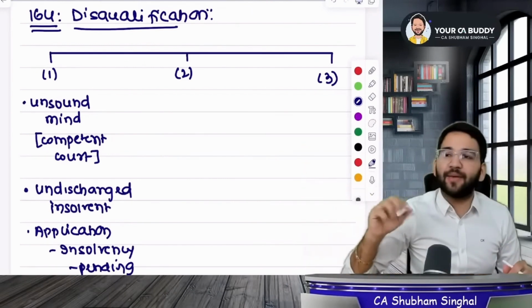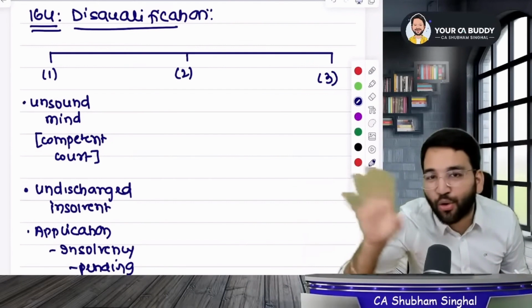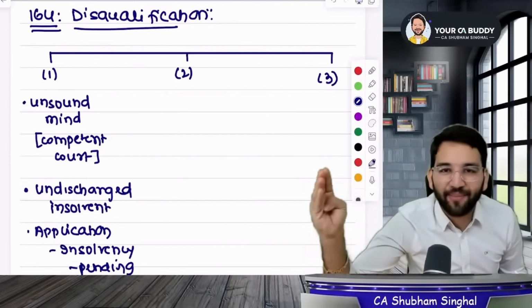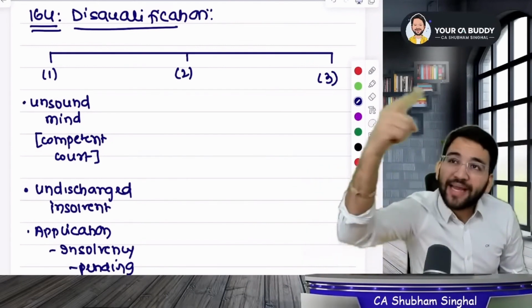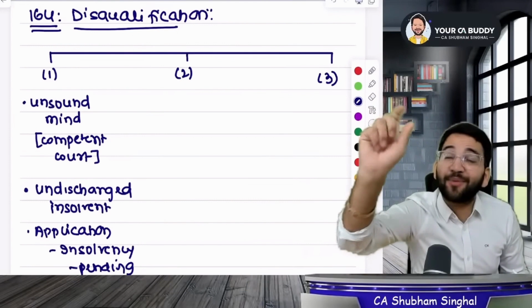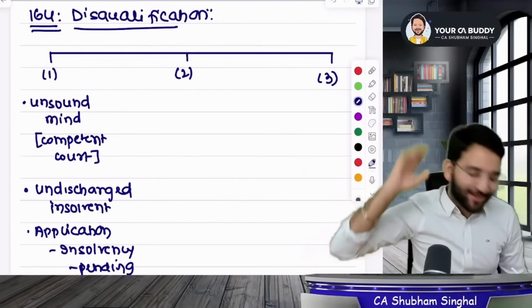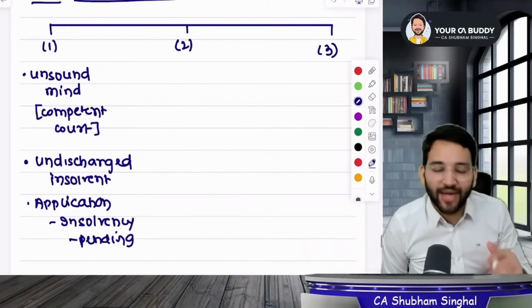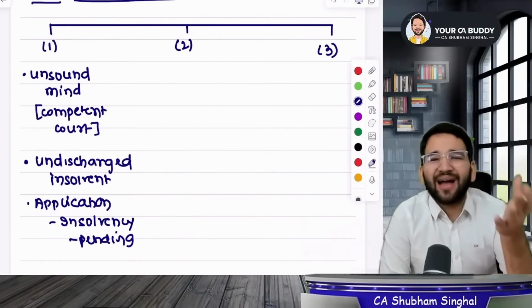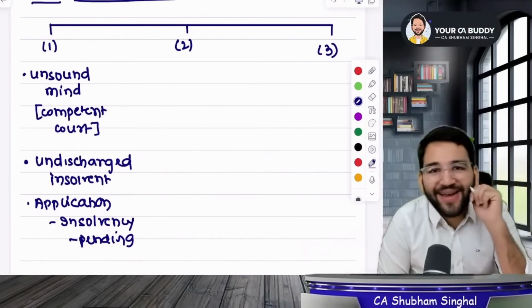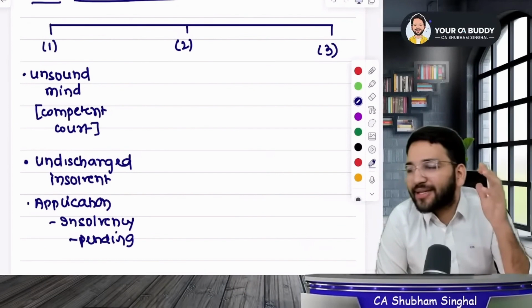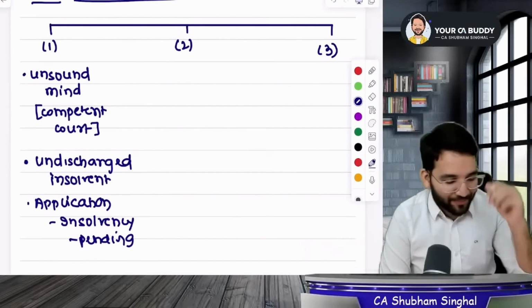And you are still an insolvent. Your case has not been closed yet and you're not yet discharged. Or you have submitted your application. The case hasn't started yet. The application is still pending. If your application is pending, what will happen then? In both of these cases, you will be disqualified because we said let the insolvent people be. Why do you have to bring them forcefully?